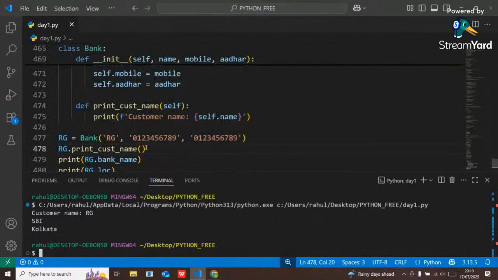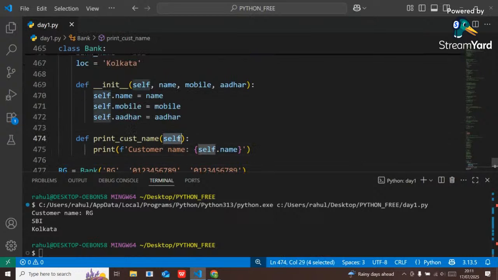So now here guys, this method is relevant to that particular object. Using that method I can access the properties of this object, right? That's why it is called an object method. And for an object method, self will be there. How can you identify whether a method is an object method or not? If a method is an object method, then self will be there. Got it guys? Self will be there.